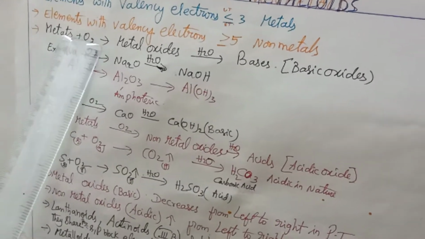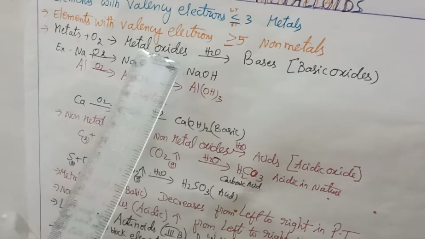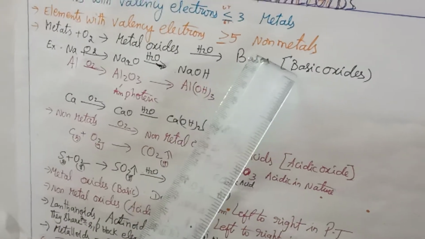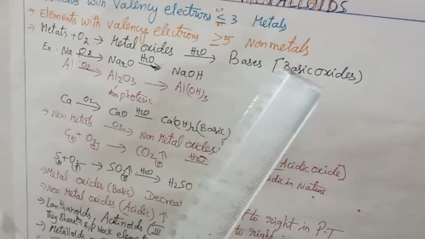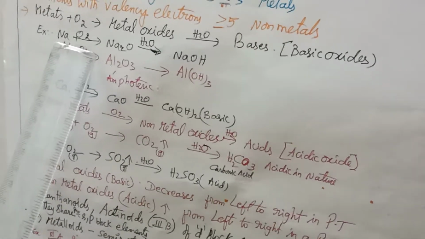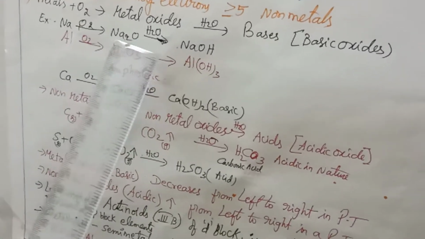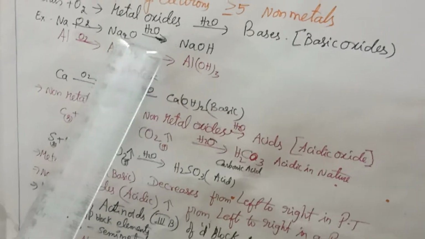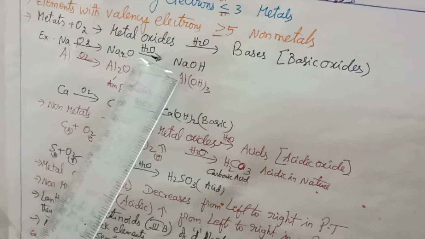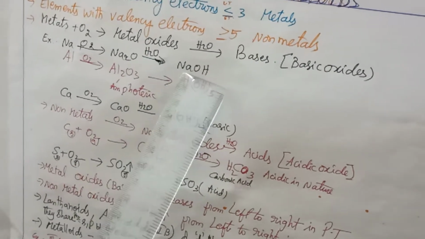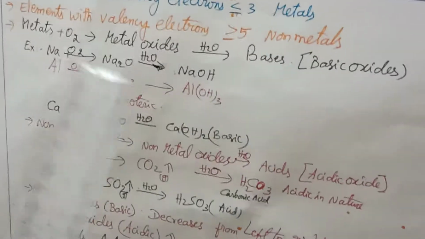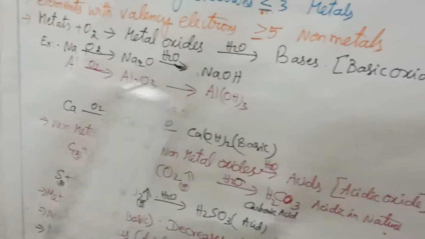When metals combine with oxygen, metal oxide will be formed. When it reacts with water, bases will be formed. So metallic oxides are basic oxides in nature. For that, first group element sodium metal, when it reacts with oxygen, Na2O, sodium oxide will be formed. This is a metallic oxide, and when this metallic oxide reacts with water, we get the metallic hydroxide, or the alkali called sodium hydroxide, which is basic in nature.